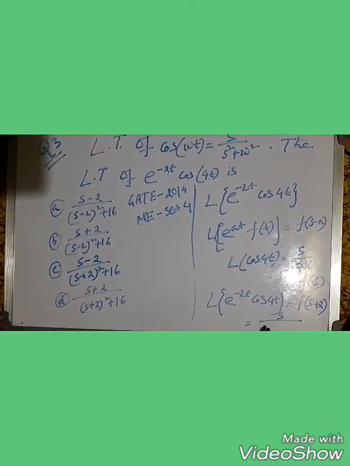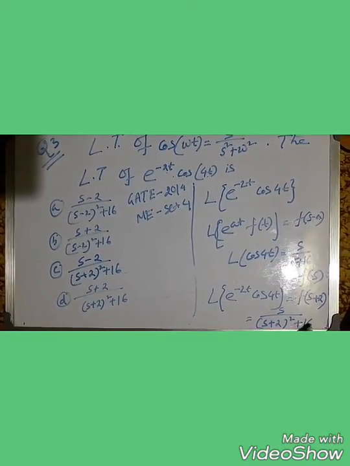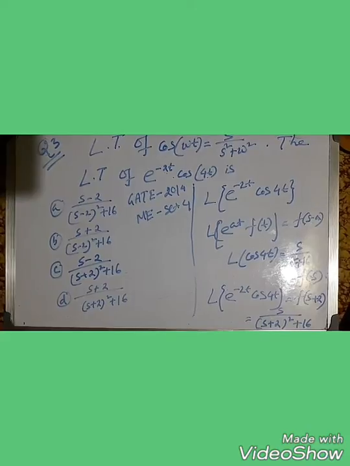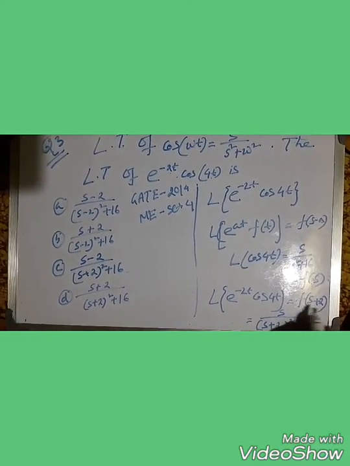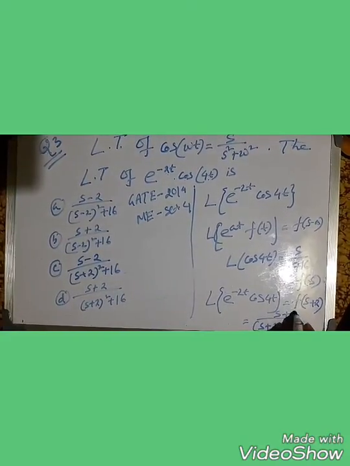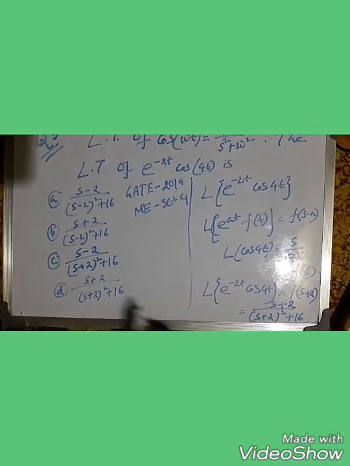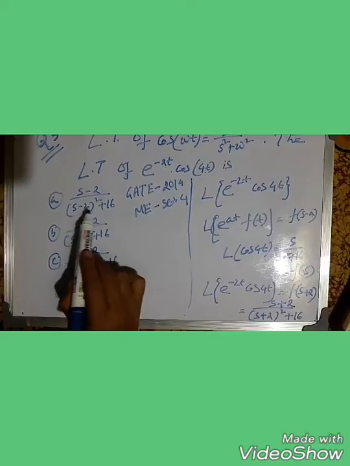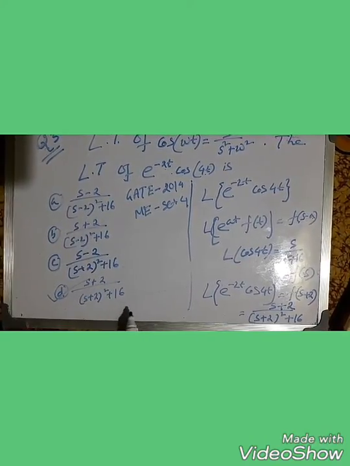So s by (s plus 2) whole square plus 16 is our required answer. Sorry, here also s is replaced by s plus 2. That means on the upper side also s is replaced by s plus 2. So this is our required answer: (s plus 2) by (s plus 2) whole square plus 16.